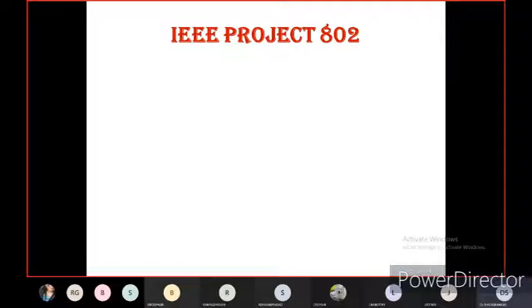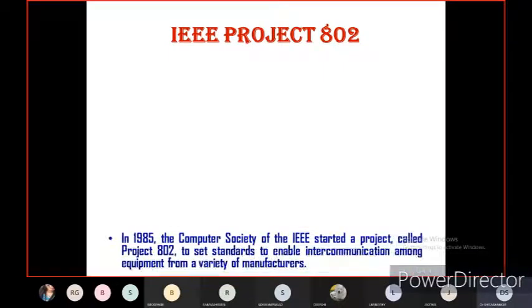That is the Ethernet protocol. So Ethernet protocol is actually a wired local area network. So which IEEE protocol is supporting Ethernet? That is IEEE 802. So this is called IEEE project 802. So IEEE 802 is a standard protocol in the name of wired local area network of Ethernet. So the Ethernet standard protocol is IEEE 802.